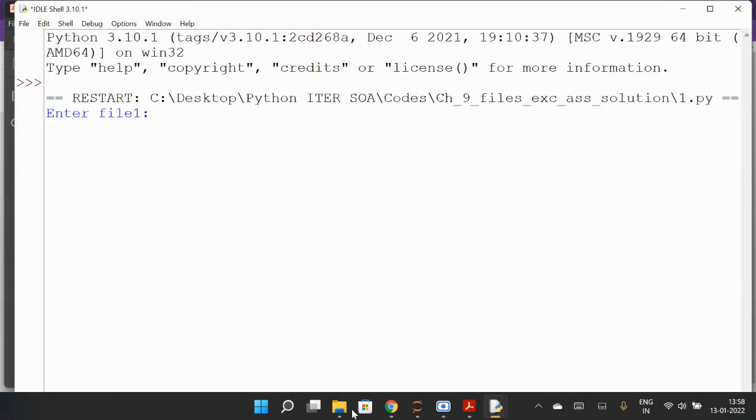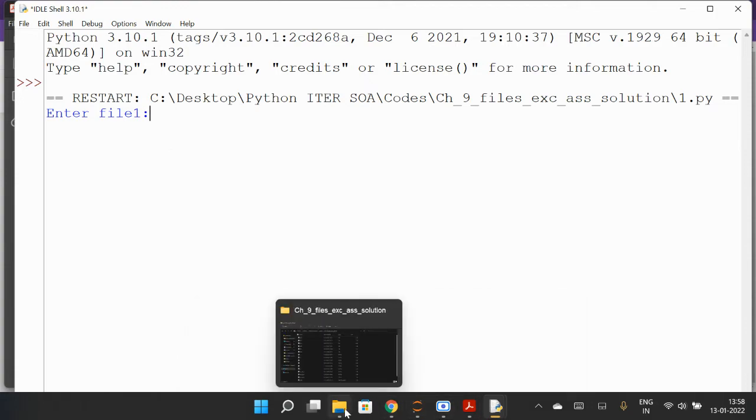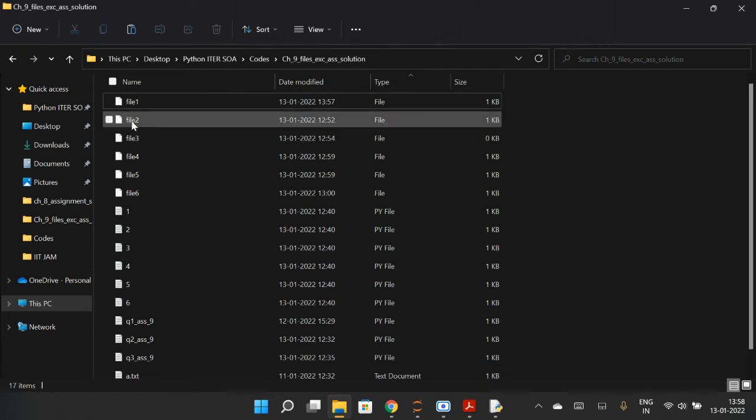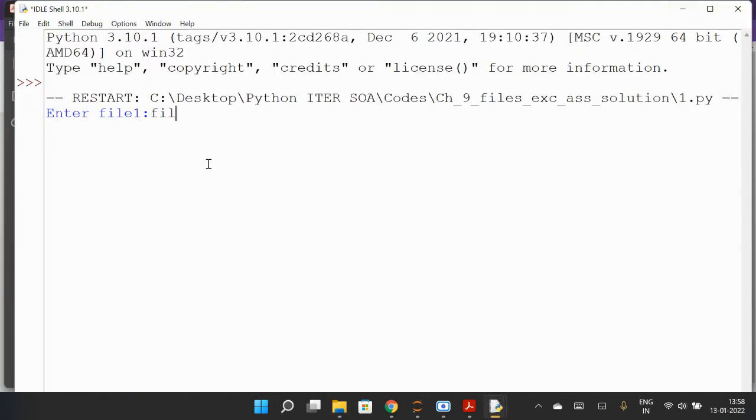So it's asking the name of file 1. I have named it file 1, file 2 only. Okay, so I will name the same. You can name it something else, according to you. So I named it file 1, file 2 only. Then the name of the file 2 you want to generate. So like file 2, or you want something else, like file 1 copy. Whatever name you want, you are free to write here. That file will be generated there. Okay, so file 2, suppose I write, enter.